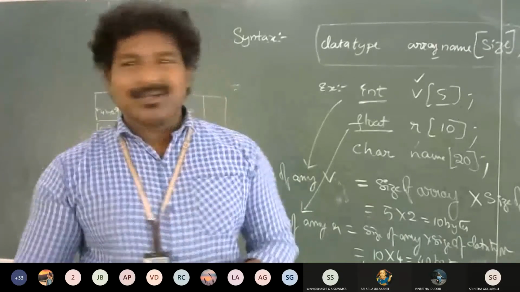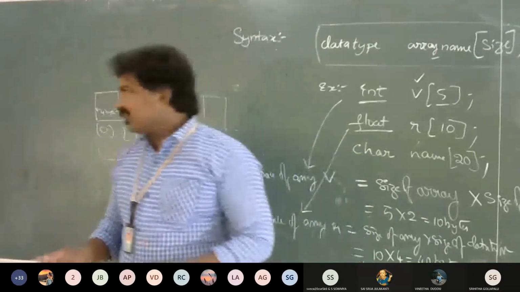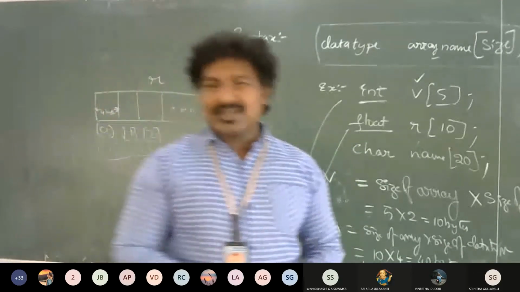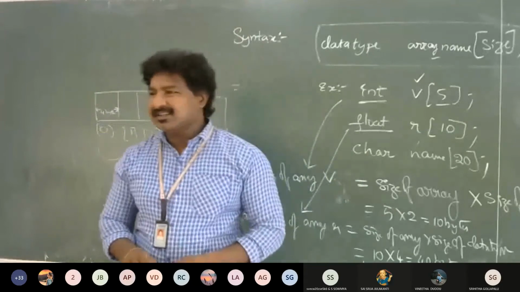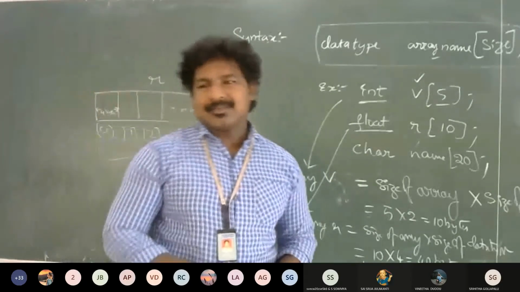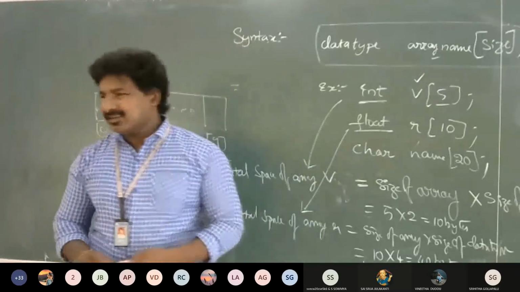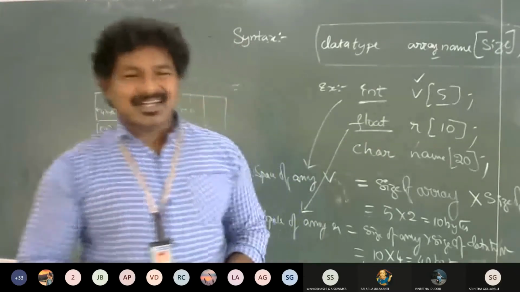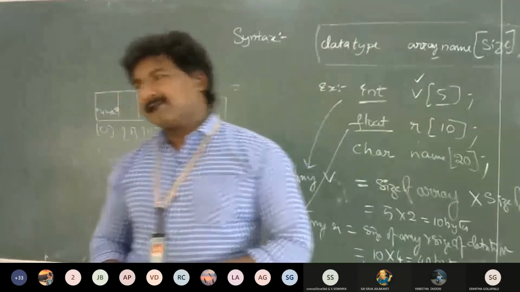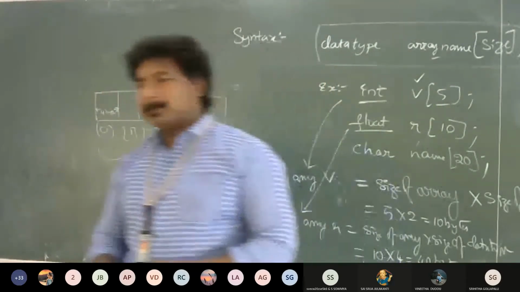And if you want to draw the figure, draw a rectangle with slots. What will the indexes be? 0 to 19 are the indexes. What is the size of each box? 1 byte, because that's a character. Right?